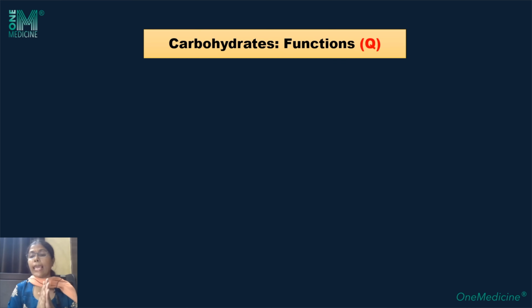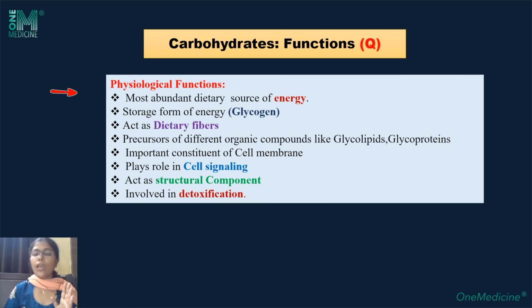Now, the uses of carbohydrates. Let us first check the physiological uses of carbohydrates. Carbohydrates are the dietary source of energy. One gram of carbohydrate, if completely oxidized, will yield 4 kilocalories of energy. The maximum bulk of energy in our food is contributed by carbohydrate.